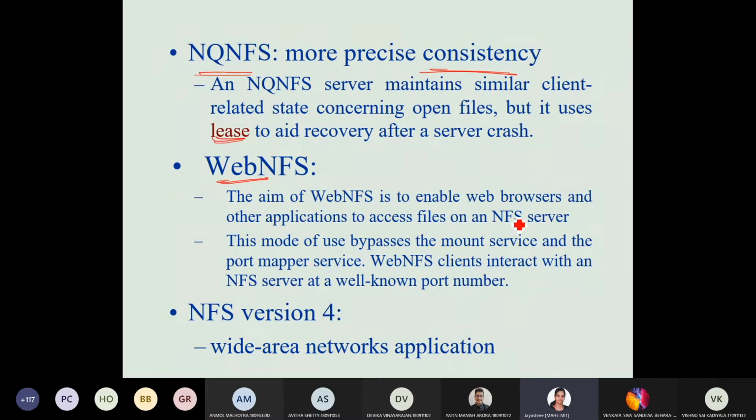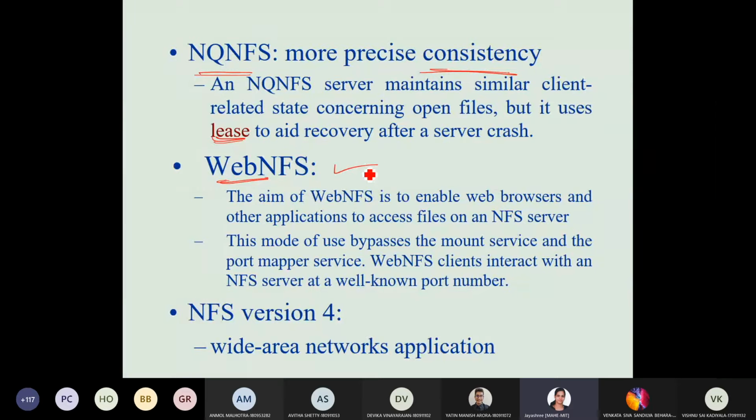Those are all between the client and server. None of the operations are from web browsers. To have a web browser as a client accessing files on the NFS server, they have come up with a new enhancement to NFS.